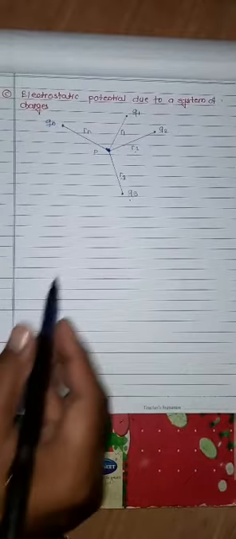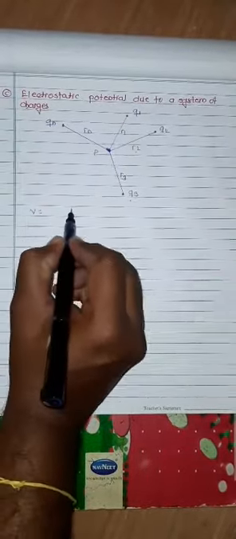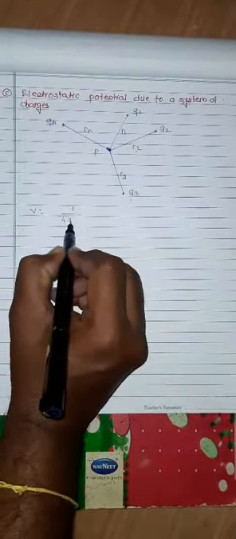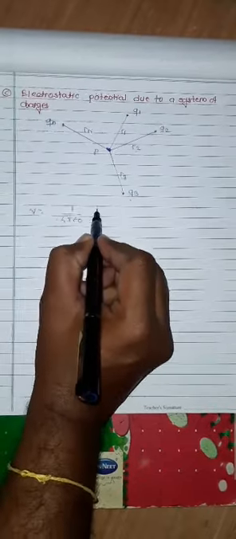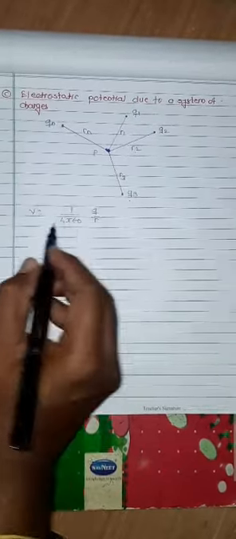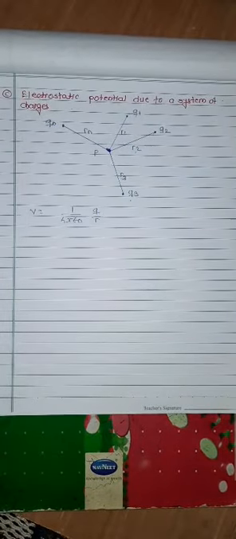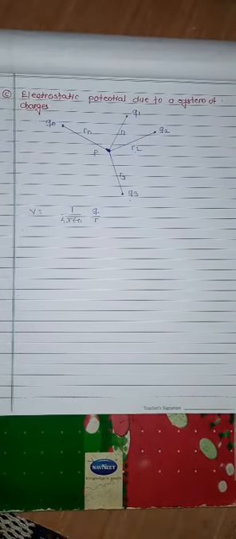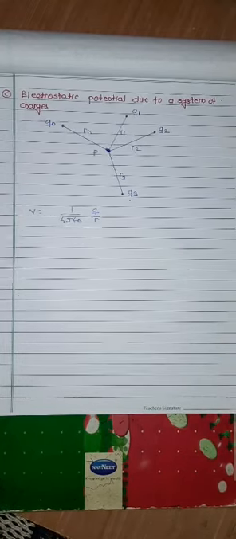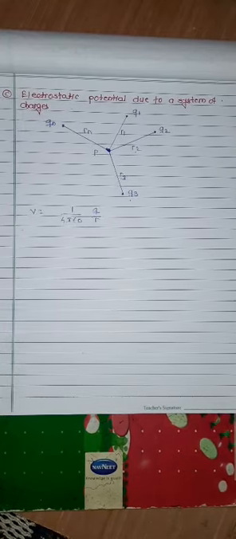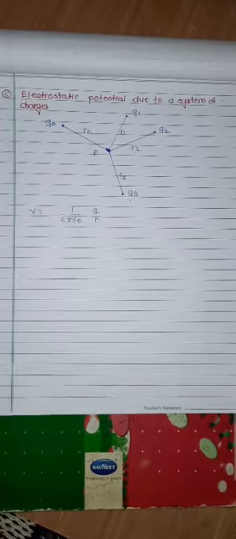We know that the potential V is 1 upon 4 pi epsilon 0 into Q upon R, but here there are n number of charges. Suppose Q1, Q2 up to Qn charges are situated at distances R1, R2 up to Rn respectively.